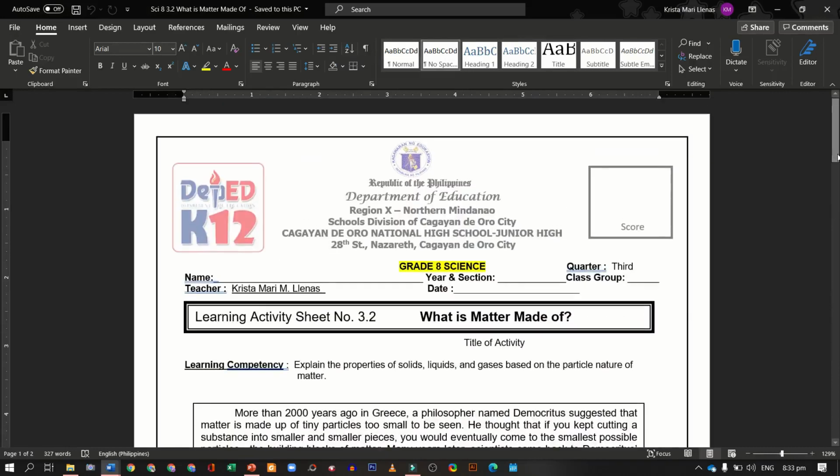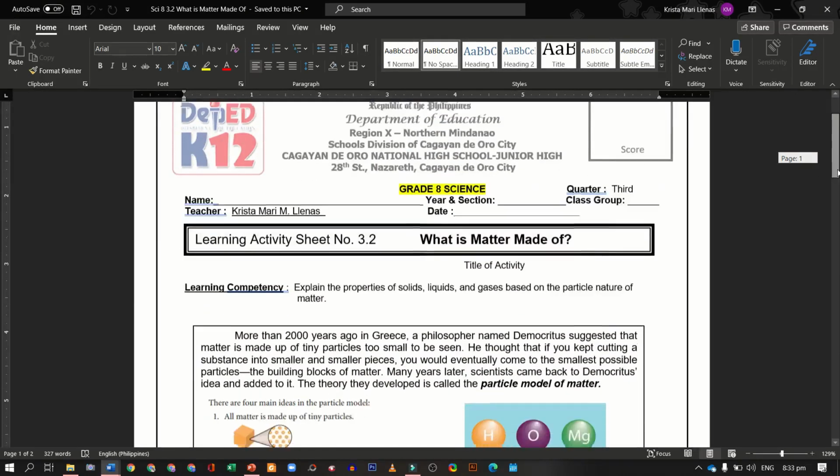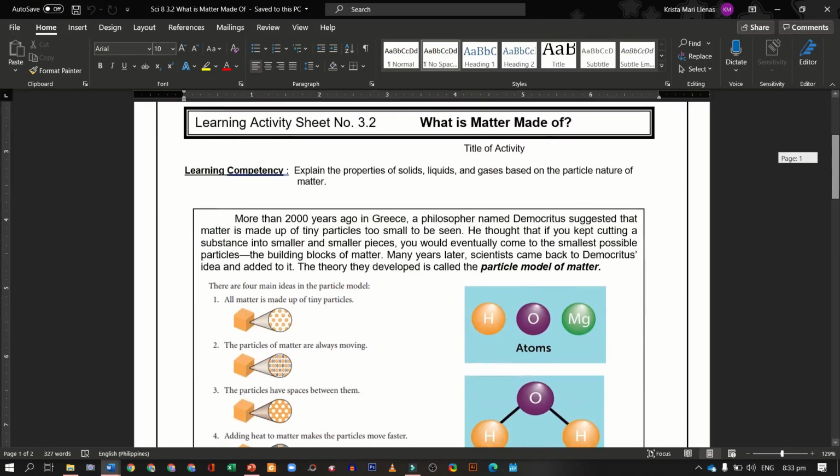The second activity will be about what matter is made of. So this is LAS 3.2. More than 2,000 years ago in Greece, a philosopher named Democritus suggested that matter is made up of tiny particles too small to be seen. And he thought that if you kept cutting a substance into smaller and smaller pieces, you would eventually come to the smallest possible particles, the building blocks of matter.